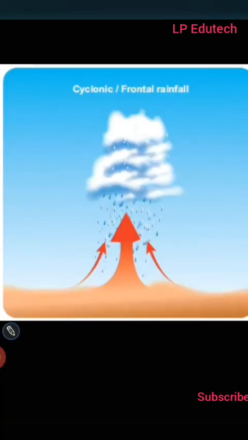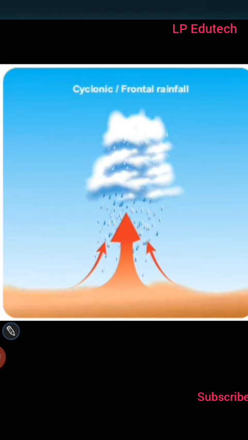Cyclonic rainfall. A cyclone is a specific air formation when the pressure at an area is less than the surrounding regions. This is called a cyclone. Air from the surrounding region comes towards the center of the cyclone and starts moving upwards. As it rises, the temperature of the air reduces, condensation occurs, and rainfall takes place.